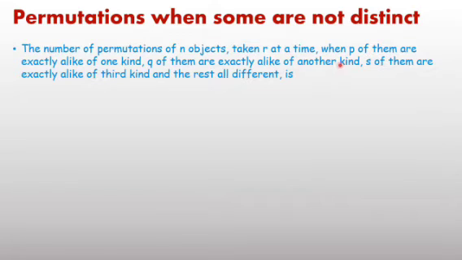But here some objects are repeated, when p of them are exactly of the same kind. For example, there are 7 of one kind, 9 of another kind, 5 of a third kind, and the remaining are different. Same pattern written here: p of them are alike, one kind, q of another kind, and s of them of a third kind, and the rest are different.